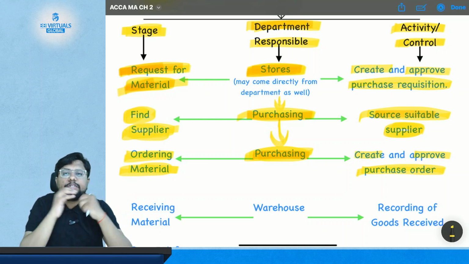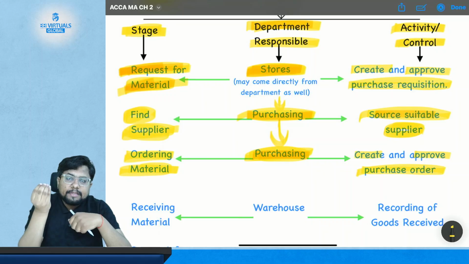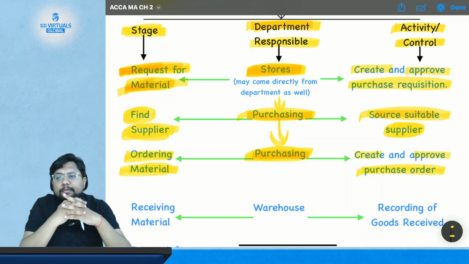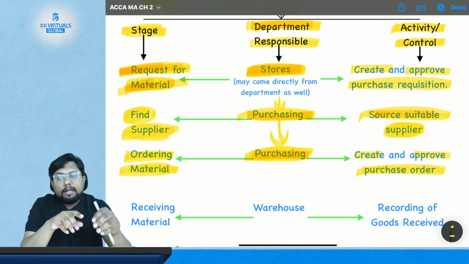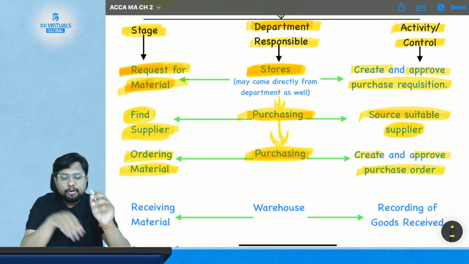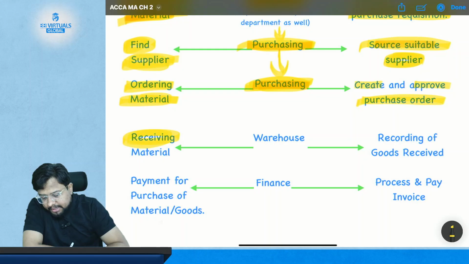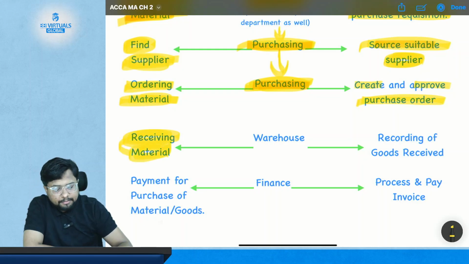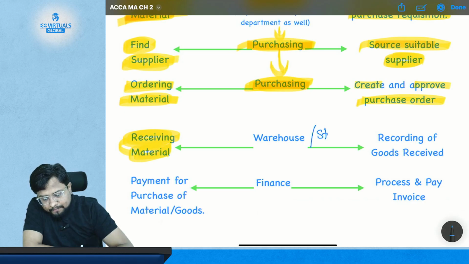After getting the purchase requisition, the purchase department will find the suitable supplier. And after finding the suitable supplier, the purchasing department will create and approve what? Purchase order in order to place the order. Okay, and after placing the order, they will receive the material. And who is responsible for receiving the material? The store as well as store or warehouse.